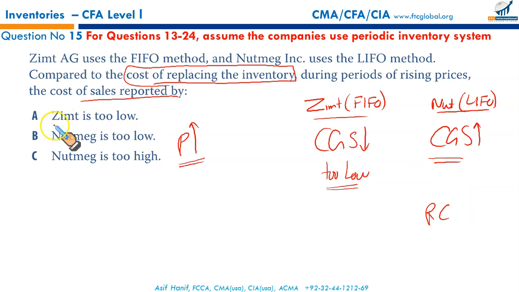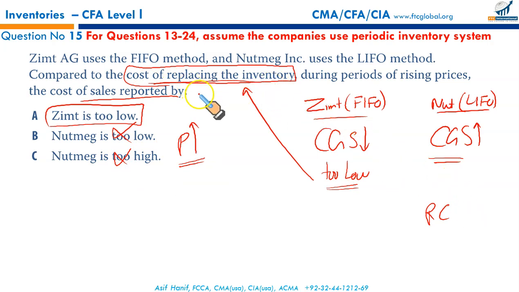So for this one, Zimt is too low, agree. CGS for Zimt is low compared to the current replacement cost. Nutmeg is too low, no. Nutmeg is too high, no. It is high, but it is not more than the replacement cost. It approximates the current replacement cost, right? So don't be confused with the CGS going up, so it should be too high. We are talking in comparative terms.